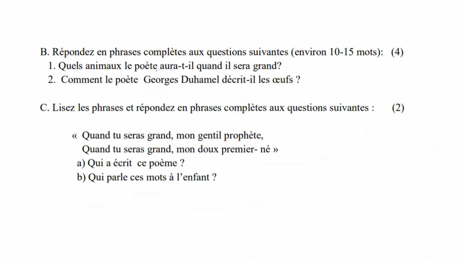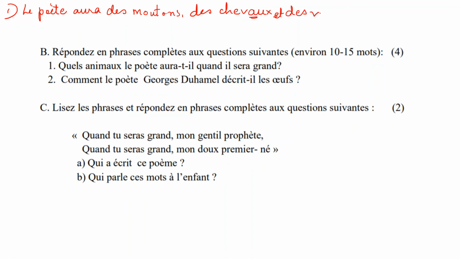Next, your poem questions. Quel animal? This is the question answers, you have to answer both. Okay, quels animaux le poète aura-t-il quand il sera grand? Which animals will he have when he grows older? So, le poète aura des moutons, he'll have some sheep, he'll have some horses, chevaux, okay, make sure this is an A and not an E, because chevaux is your hair, et des vaches, and some cows, quand il sera grand. Okay, make sure you're completing the sentence.